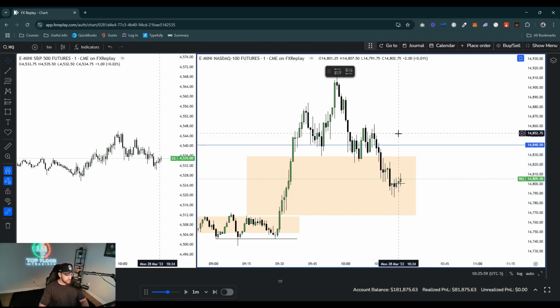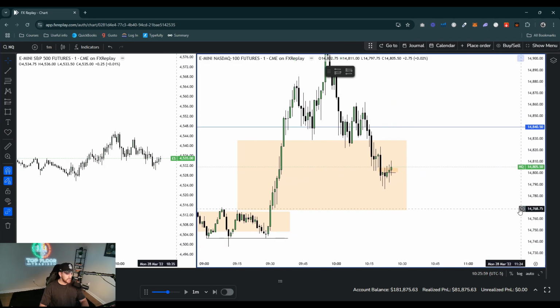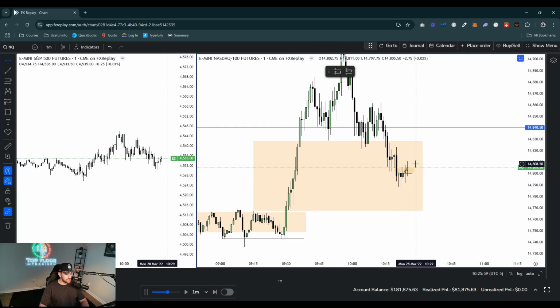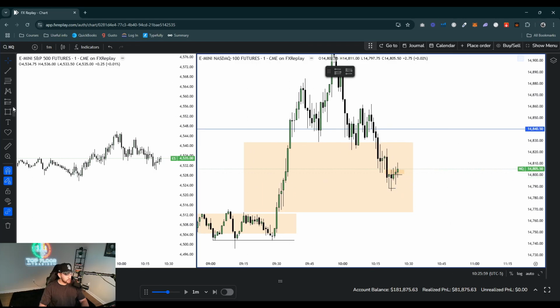So there's a couple things you can do here. We don't have very nice displacement out of this 15-minute fair value gap yet. And we do have this bearish fair value gap here that price looks like it may want to be closing above. We don't necessarily require an inverse fair value gap. We don't require a fair value gap. We just require a closing above the opening price, right? So you can see here 10:22 sweeps this low here, makes a new low. It's the last down close candle that makes a new low and is in the higher time frame PD array. So it closes above.